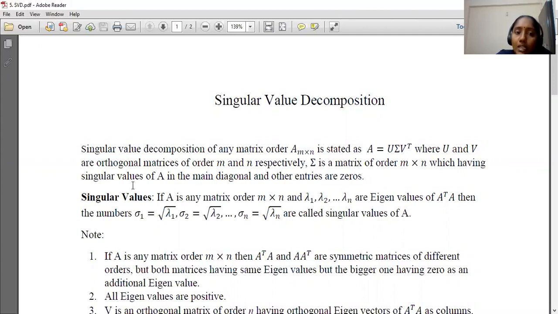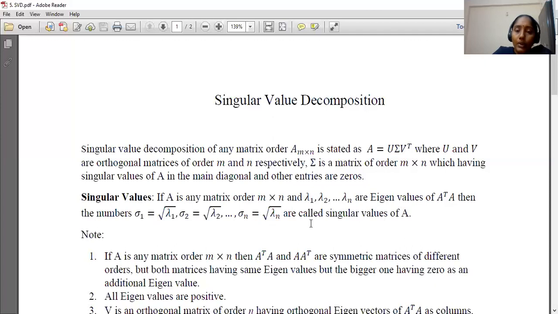So what do we mean by singular values? A is any matrix of order m by n, and lambda 1, lambda 2, and so on up to lambda n are the eigenvalues of A transpose A. Then the numbers square root of lambda 1, square root of lambda 2, and so on, square root of lambda n are called the singular values of A.